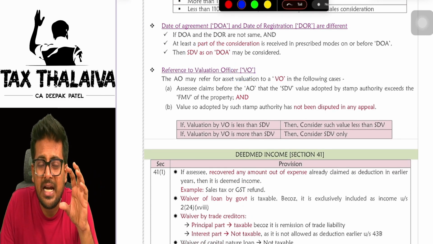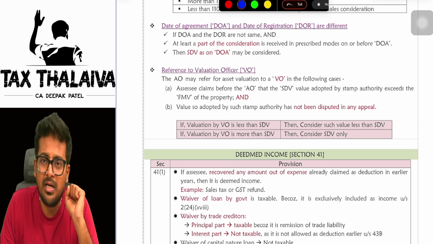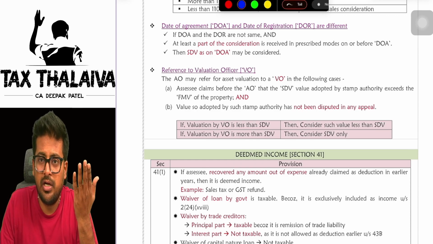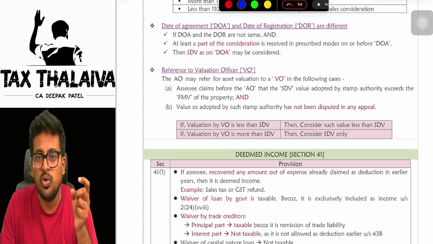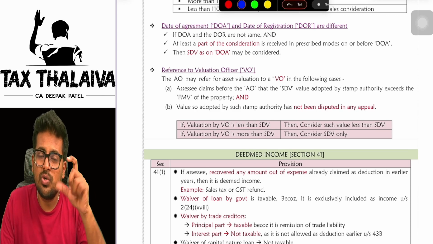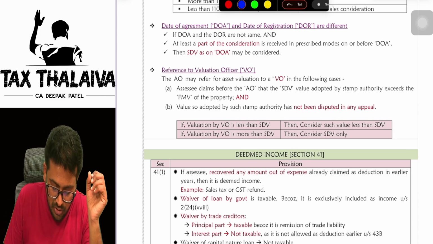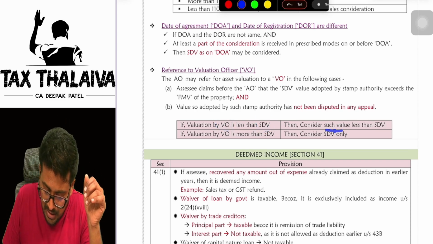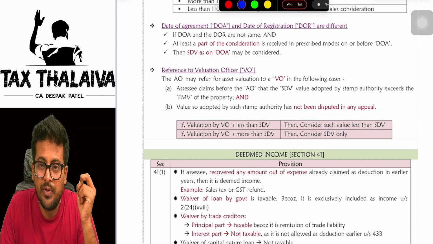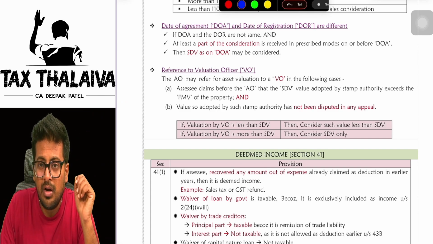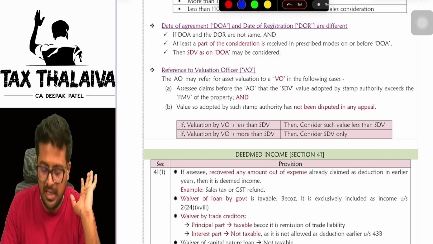Let's say, for example, you are not satisfied with the stamp duty value which is taken by the government. In that case, you may argue with the assessing officer, boss, the stamp duty value is very much higher than the fair market value of this property. This is not fair. In that case, the assessing officer will refer to a valuation officer so that you can get the property valued. If the value given by the valuation officer is less than the stamp duty value, in that case consider such value which he has valued. But if the valuation officer gives you more than the stamp duty value, whatever was considered earlier, in that case we will take SDV only.